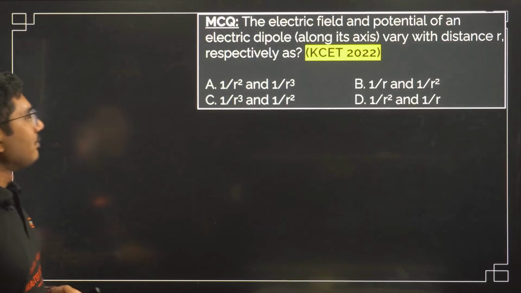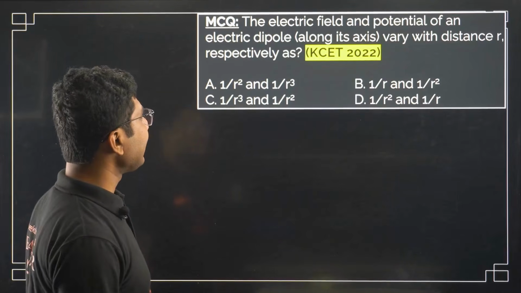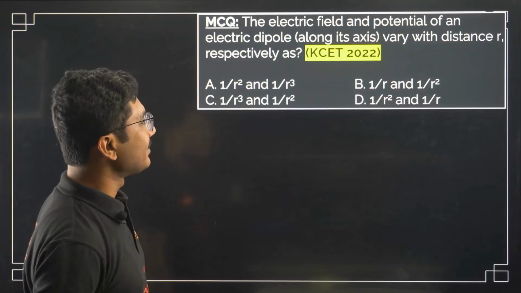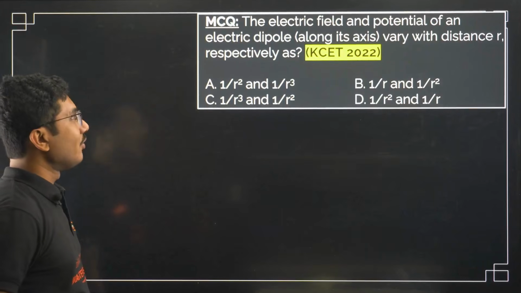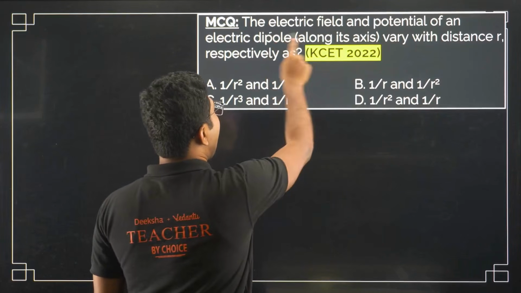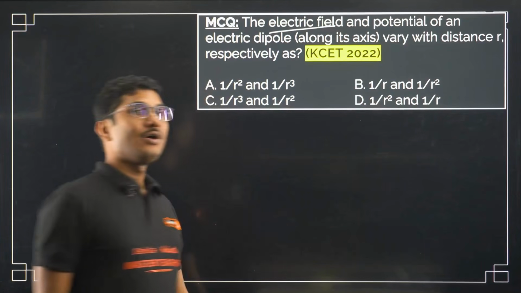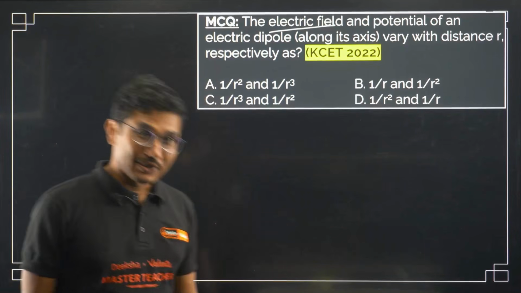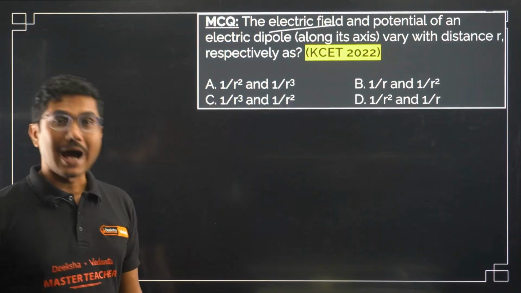Now let's see one question. The electric field and potential of an electric dipole along its axis vary with distance r respectively as? So electric field due to a dipole varies as 1 by r cube and electric potential varies as 1 by r square.